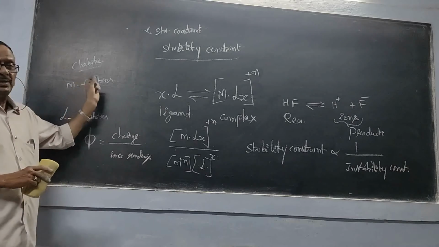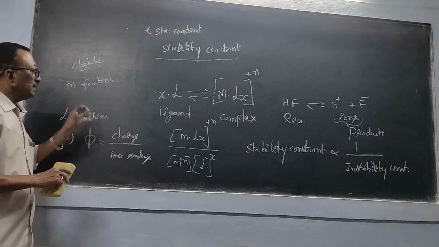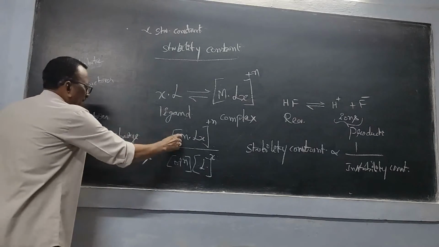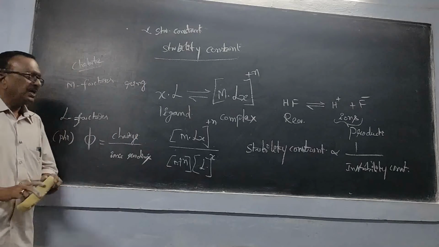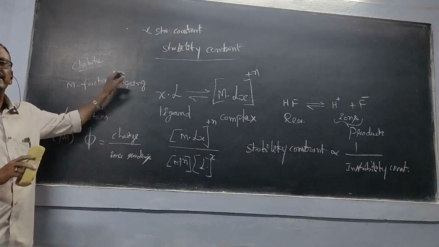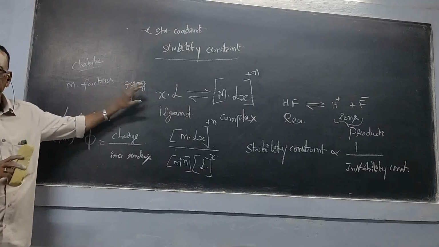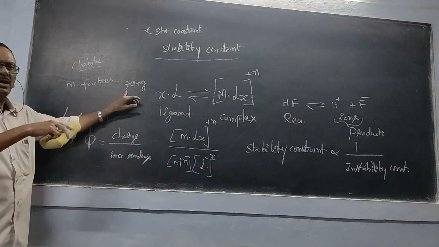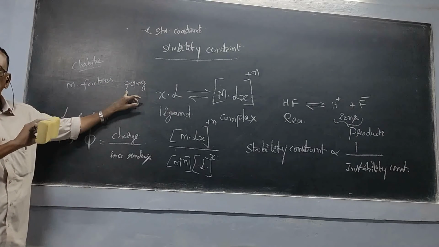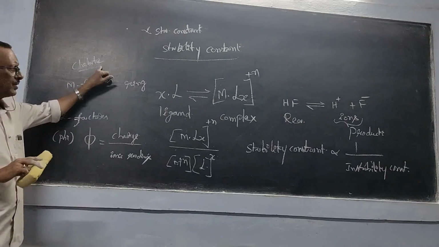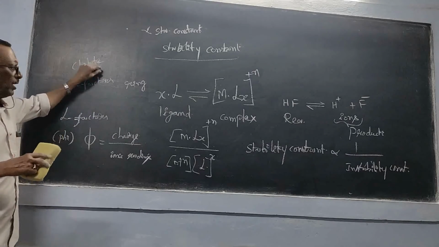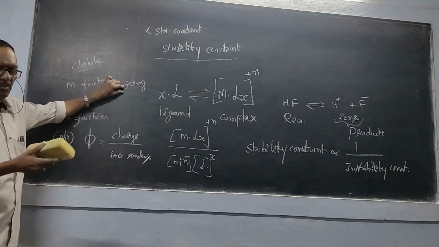So these polydentate ligands will form ring structures with the metal, that is cyclic structures. They are called chelates, chelate complexes. That means ring or cyclic complexes. That is the meaning.